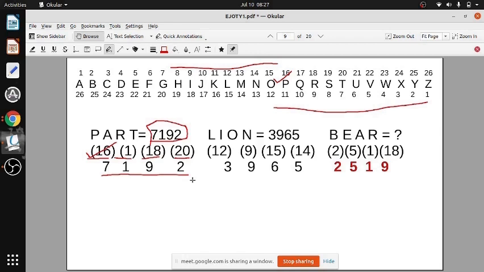Don't make noise, I told you when taking the class you have to see that there is no background noise. So P is 16, A is 1, R is 18